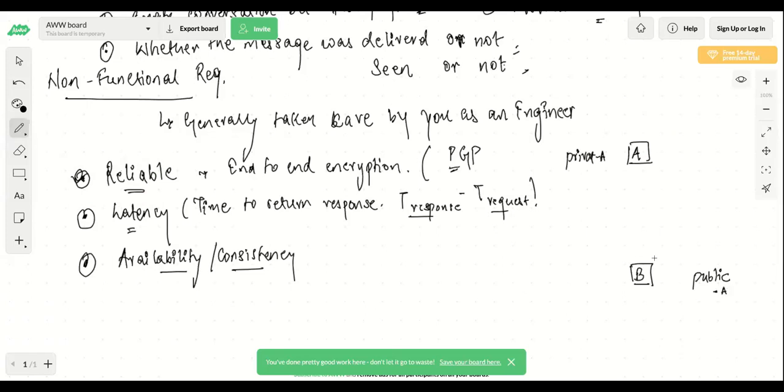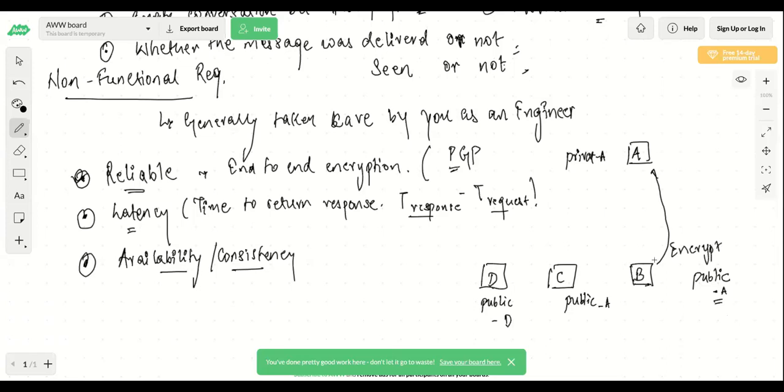Now, whenever B is sending a message to A, this public key can be shared between multiple people. So let's say we have C and D as well. They all will have the public key of A. Now, whenever you are sending a message to A, say B is sending a message to A, they'll encrypt the message with the public key of A. So it will be encrypted.